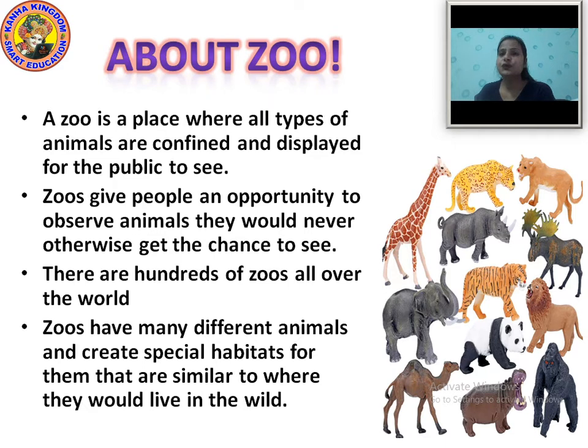Now, what is a zoo? A zoo is a place where animals are kept, okay, or we can say a zoo is a place in which animals are housed within enclosures, or animals are cared for in the zoo and displayed to the public, okay.